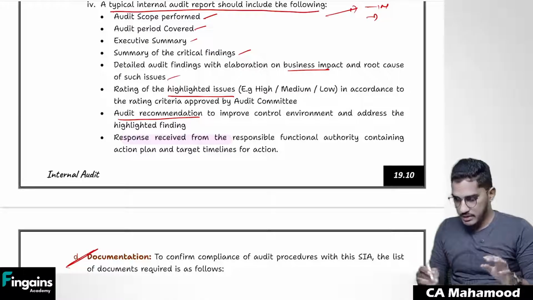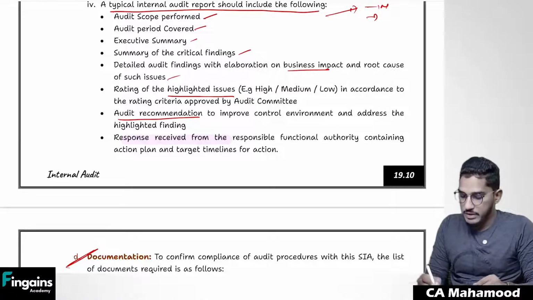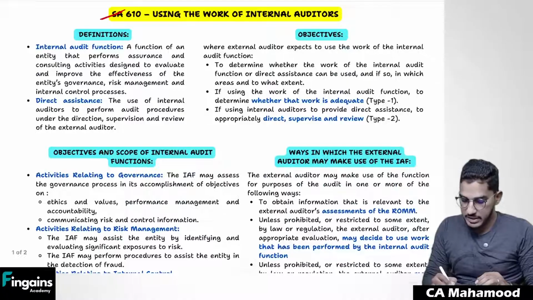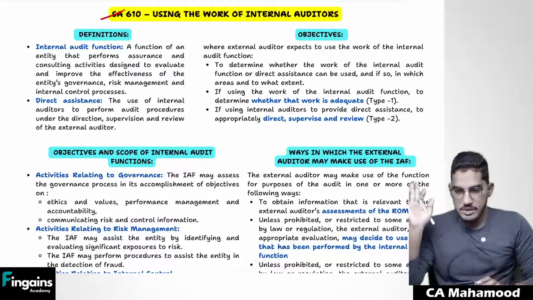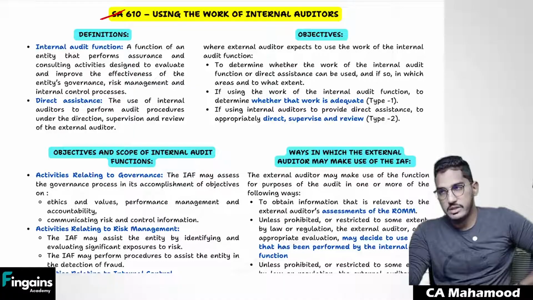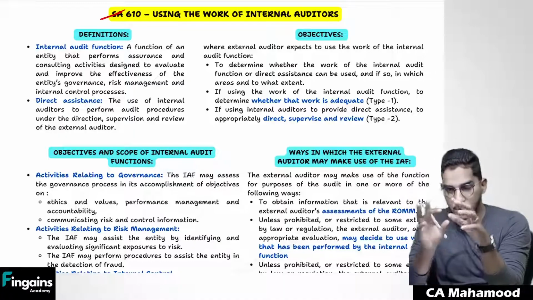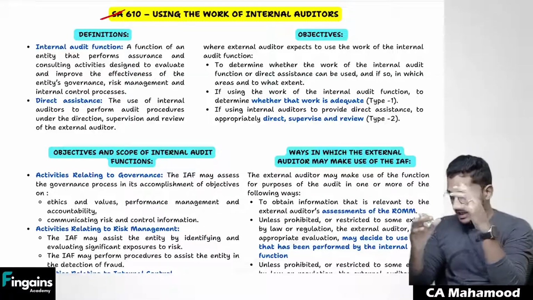Since we are done with understanding the concept of internal audit, now we will discuss one of the related standards of internal audit, which is SA 610. Let us try to understand this concept. Let us quickly revise the concept of SA 610, which is closely related to the concept of internal audit. Once again, here I have a summary for you.